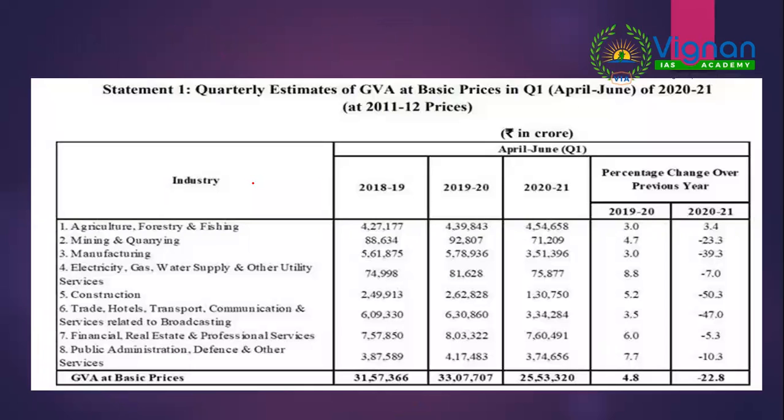Whenever you calculate GDP, there will be these areas: agriculture, forestry and fishing, mining and quarrying, manufacturing, electricity, gas, water supply and other services, construction, trade, hotels, transportation, financial and real estate, public administration. This table is given in the newspaper.